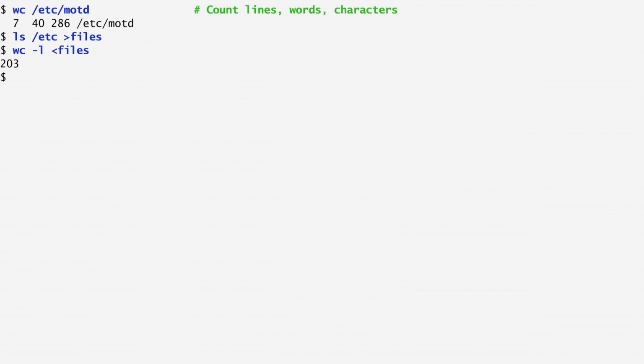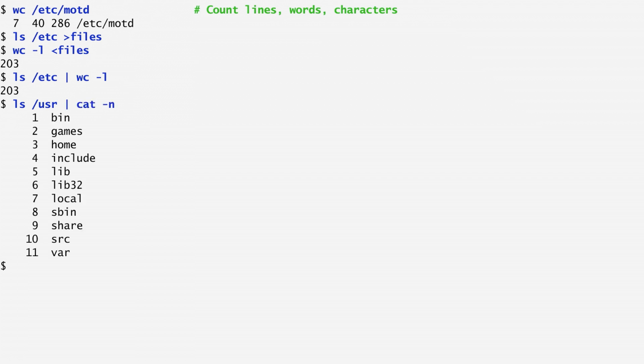I can now combine the two commands and have the output of ls sent as input to wc by joining them with a pipe symbol, which is represented by the vertical line. As you can see, combining the two, we get again the result 203. As another example, I list the /usr directory and pipe the output to cat -n, which numbers the output lines. In this way, all files included in the /usr directory are printed line by line, preceded by the corresponding line number.